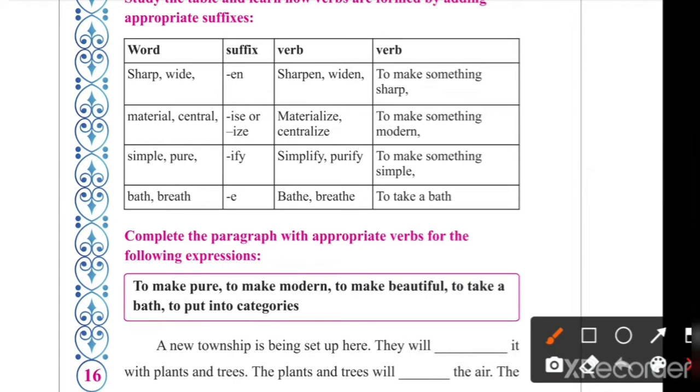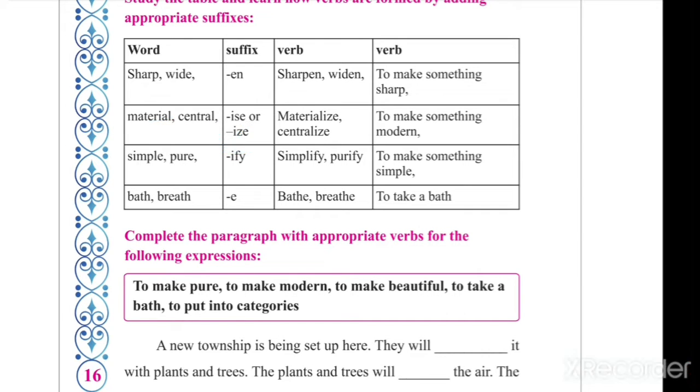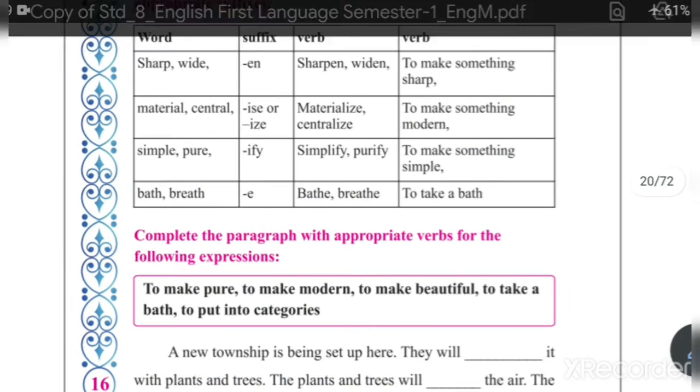Second one is material, central. If we add ize to material, it will become materialize. It means to make something modern. Materialize means to make something modern according to the age. And centralize means to make something central. It is related with center. Understood?